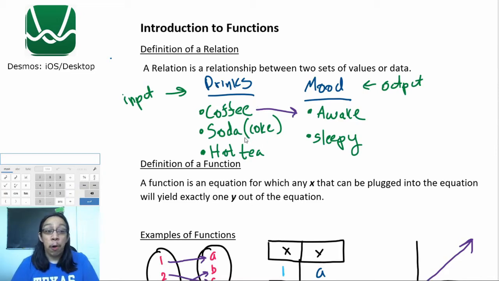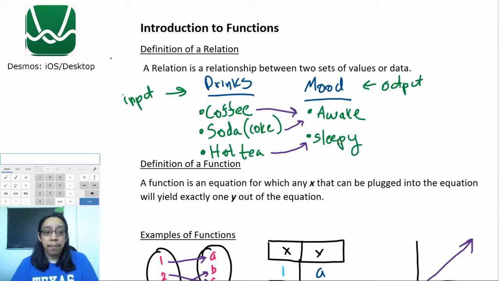Is that the only thing that makes that mood happen? Not really. If I drink soda, at least for me, it also makes me feel awake. So both of these items, when I drink them, make me feel awake. But what happens when I drink hot tea? At least for me, it makes me feel sleepy. So notice what I'm doing. I'm comparing my inputs to one of the outputs, which in this case is my mood.